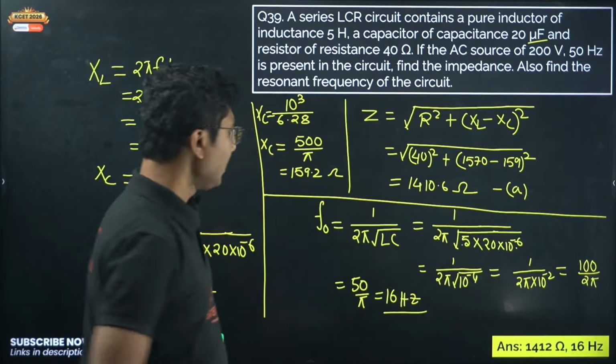So the first part is the same. You have to start with XC or XL. Here only C is there, no XL, so XL is 0.